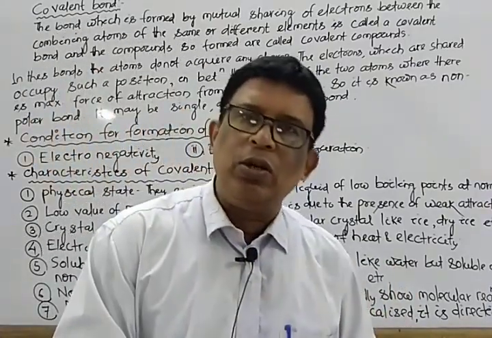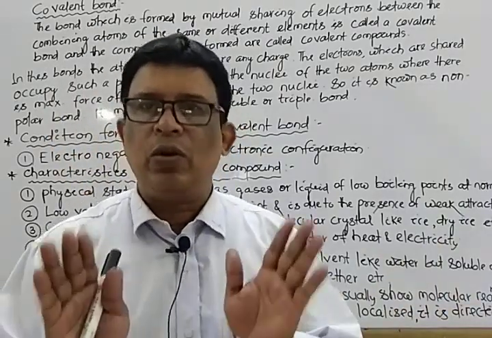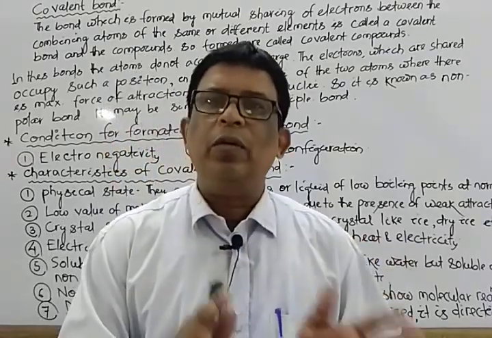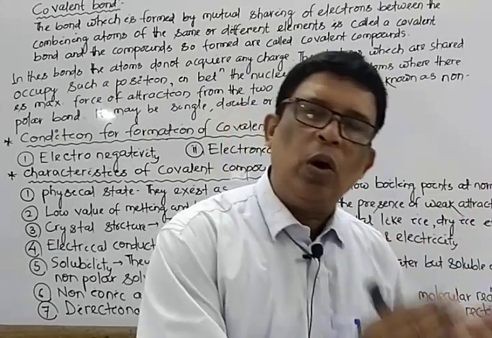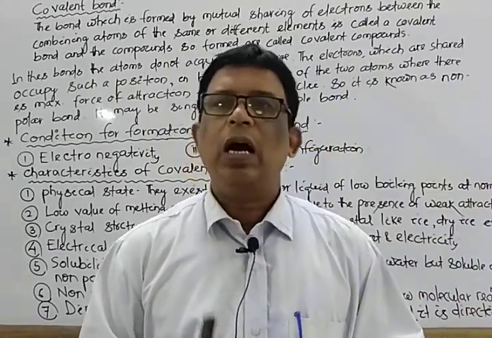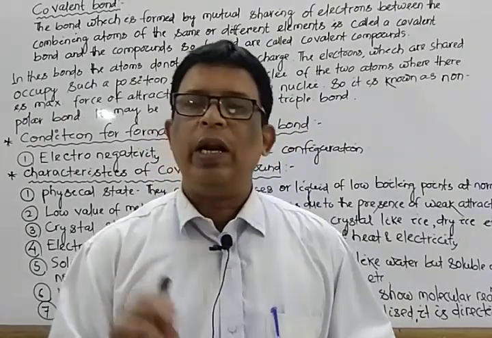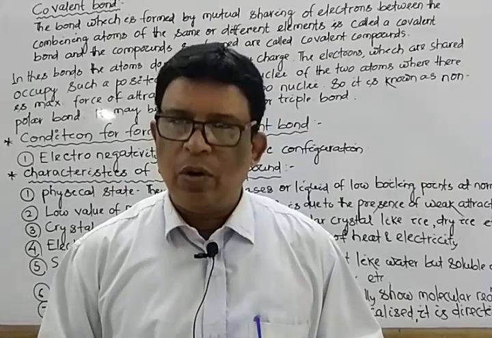If the solute is non-polar, it dissolves in non-polar solvent. As this bond is non-polar, covalent bonded molecules are not normally soluble in polar solvent like water. However, they dissolve in non-polar solvents like benzene, ether, carbon tetrachloride.